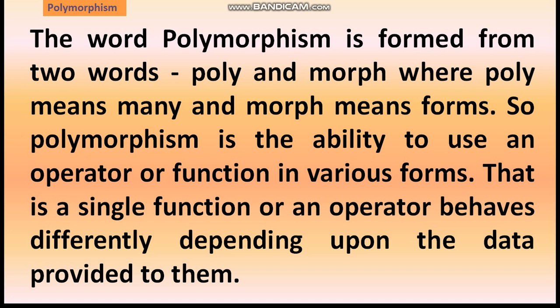Real life example of polymorphism: a person at the same time can have different characteristics, like a man at the same time is a father, a husband, an employee. So the same person possesses different behavior in different situations. This is called polymorphism.